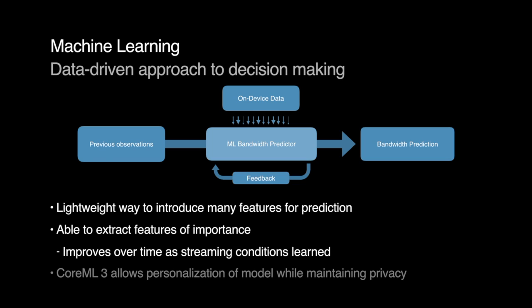Even as the model learns, we expect that different features might be the most important features for prediction in different use cases. For example, someone who streams on their TV in a static scenario would have vastly different weighted features than someone who streams on the go using a cellular connection. On-device learning allows personalization of a user's model without their data ever leaving their device, ensuring total privacy and providing even better bandwidth predictions for a specific user. And this is awesome because we can leverage the newest functionality of Core ML3, on-device learning, in a super applicable scenario. So now the question becomes, how do we do this?